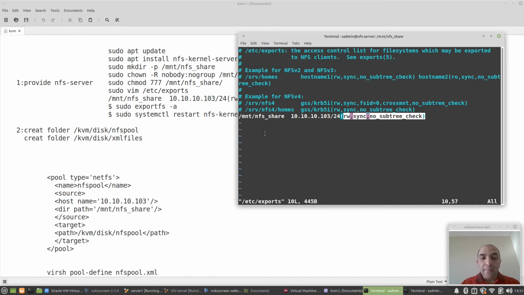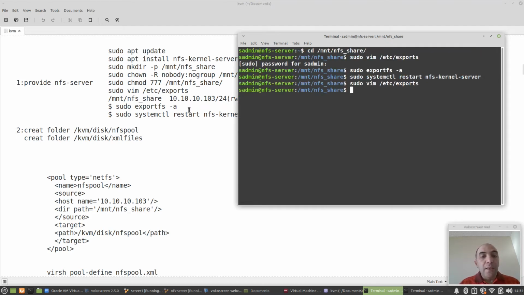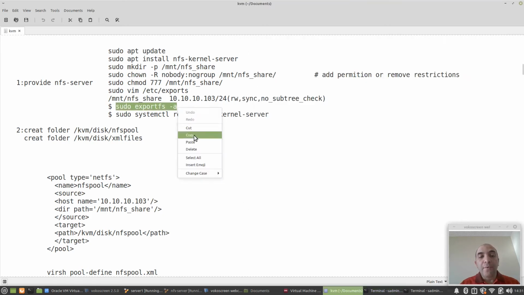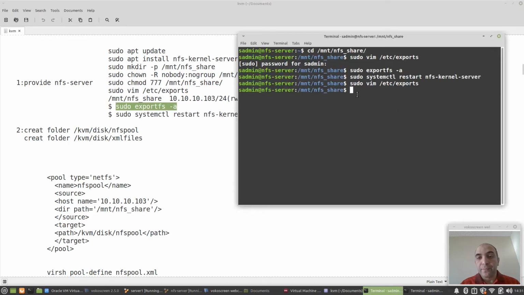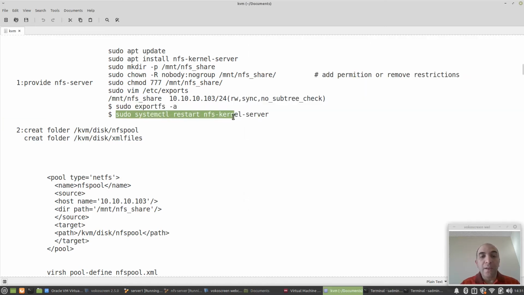After that, we should run this command, and we start the NFS kernel server service.